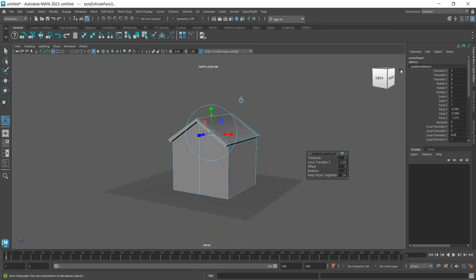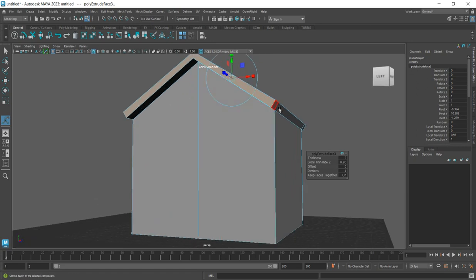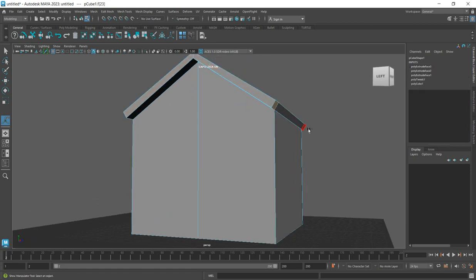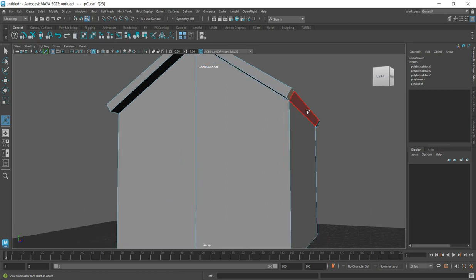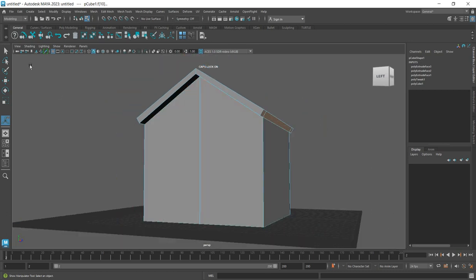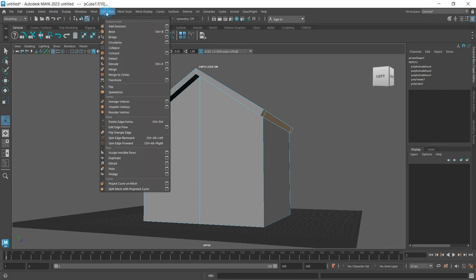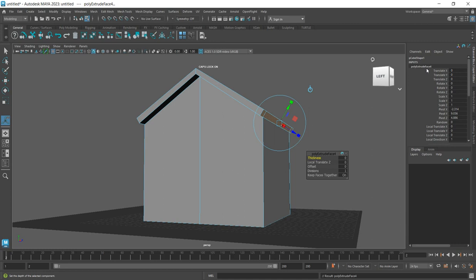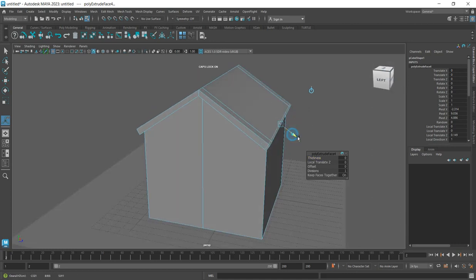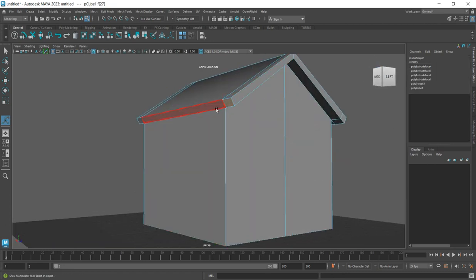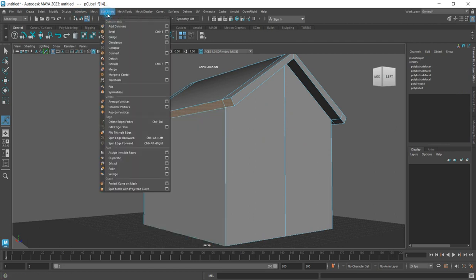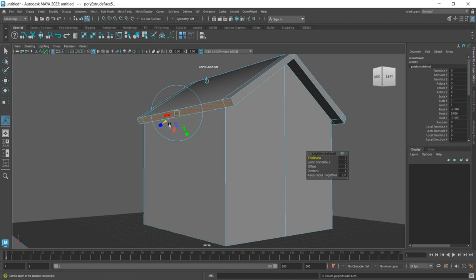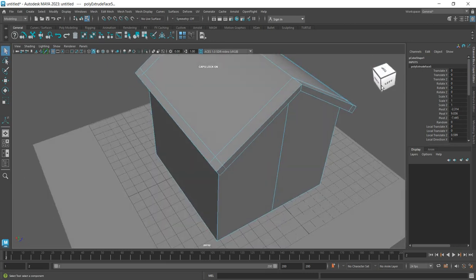Are you seeing it? So from the below, from this edge side, press shift while you are clicking the surface, and again you do what? Edit mesh, press extrude, draw it out. So you do the same thing for the last one. Shift and press extrude. Good. So you have built a simple basic house.